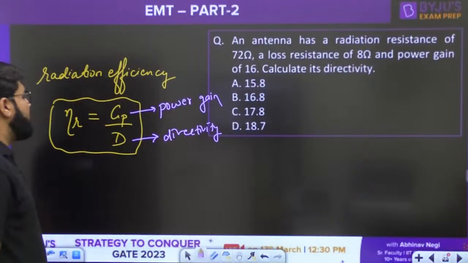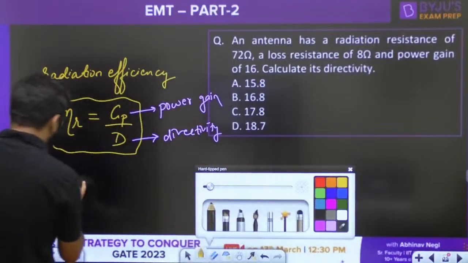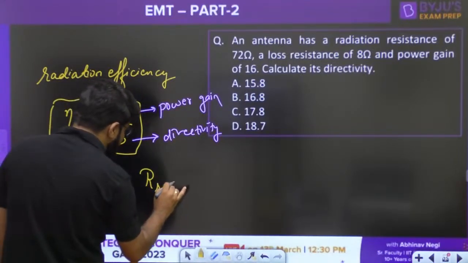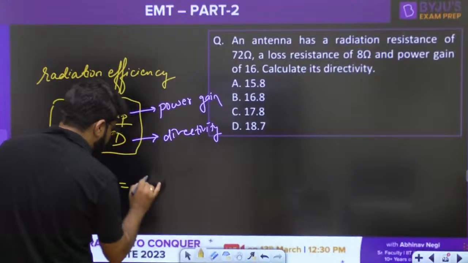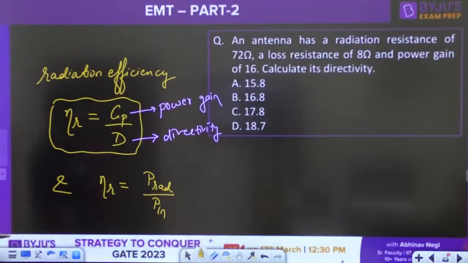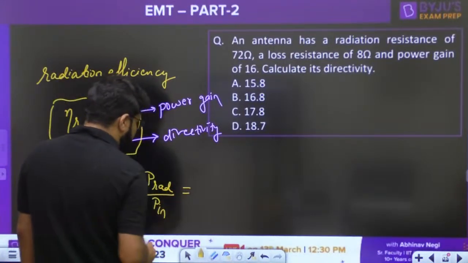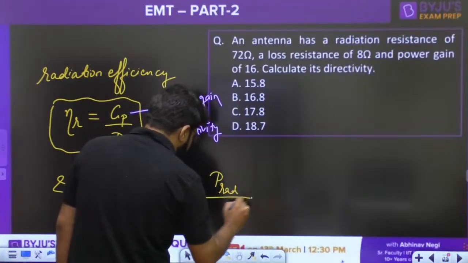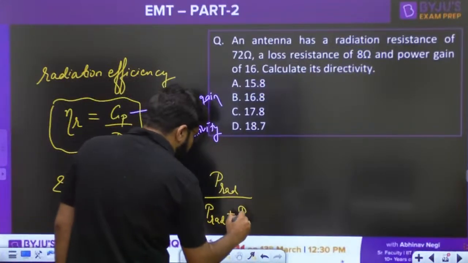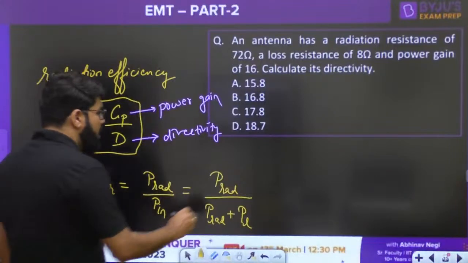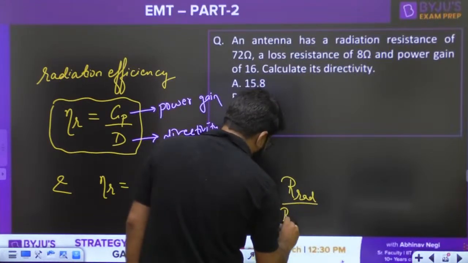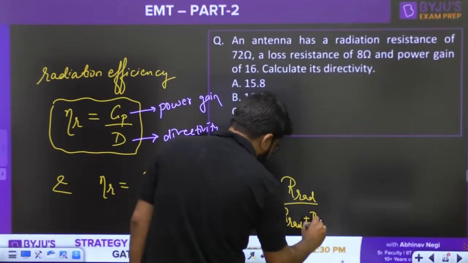Then how do you calculate radiation efficiency? There is one more formula. Radiation efficiency is also given by the formula P rad upon P in: the total power radiated by the antenna divided by the total power input to the antenna. A part of the input is radiated and a part of it is lost due to the conductors of the antenna, and putting P equal to half I square R, you eventually get the formula R rad divided by R rad plus RL.